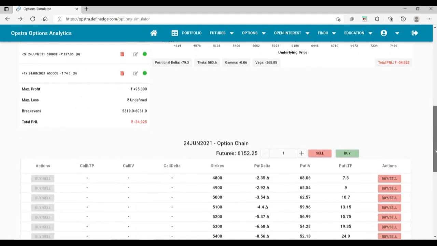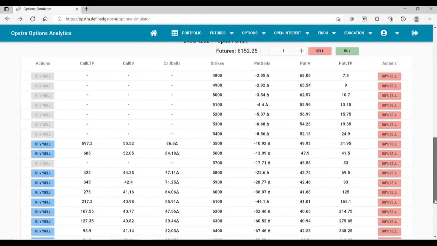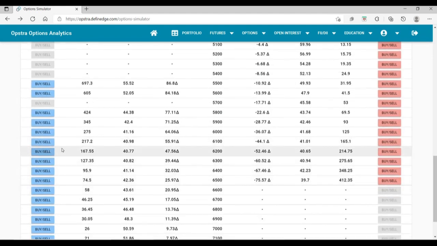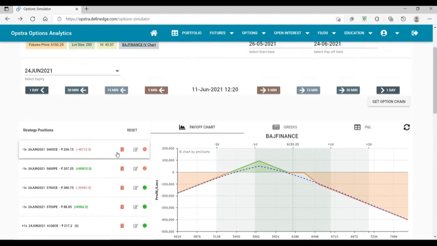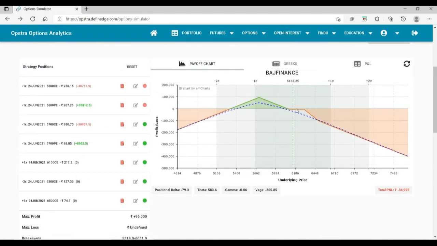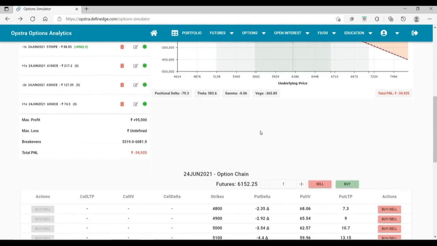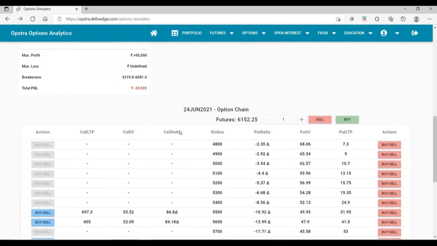So Bajaj Finance is trading at 6150. We can add a 6100 call option, sell two lots of 6300 call options, and buy one lot of 6500 call option. So that happens with a debit of about 30 bucks. So I've added that position, and you see this tent getting created and our break even getting extended further to 6300. Yeah, so this is again something that you can do.